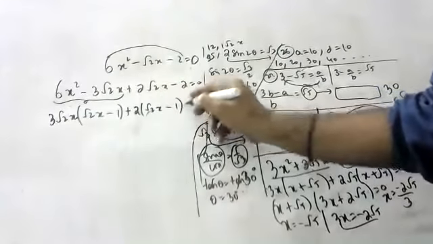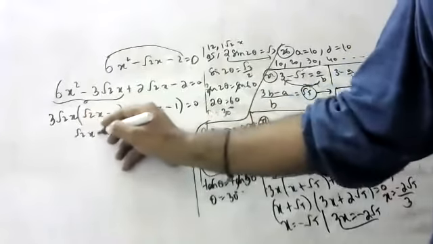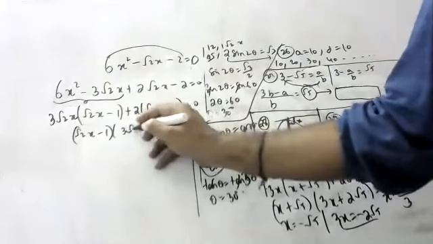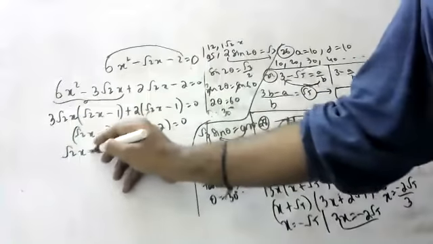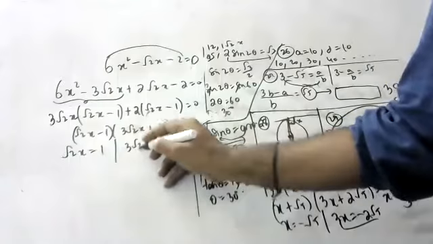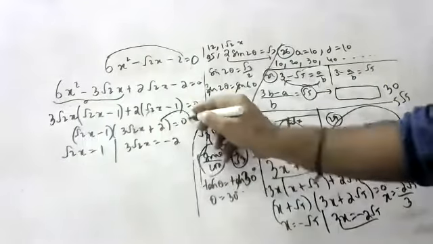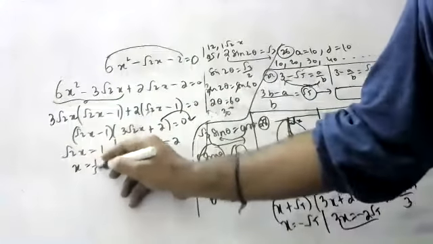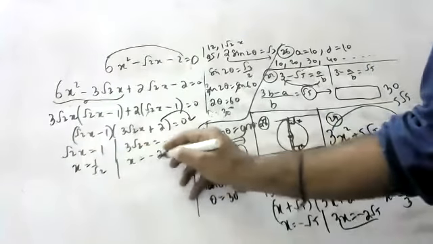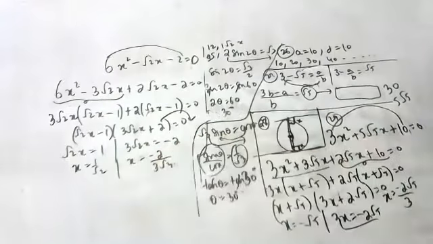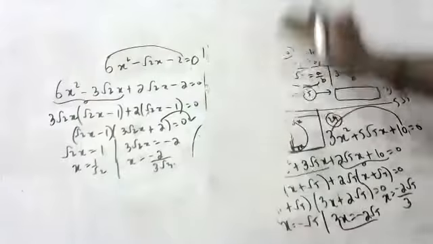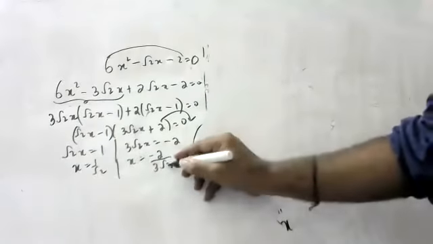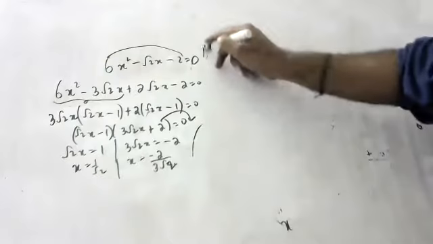Root 2x minus 1 into 3 root 2x plus 2 is equal to 0. Root 2x minus 1 is equal to 0, so x is equal to 1 by root 2, and x is equal to minus 2 by 3 root 2, that is root 2 by 3. Okay, children, so like this. Thank you, children.